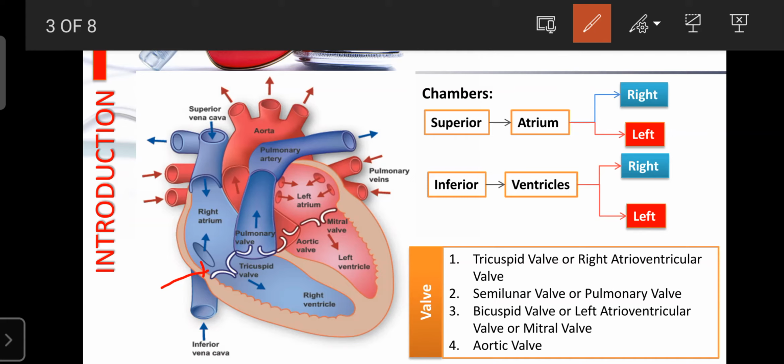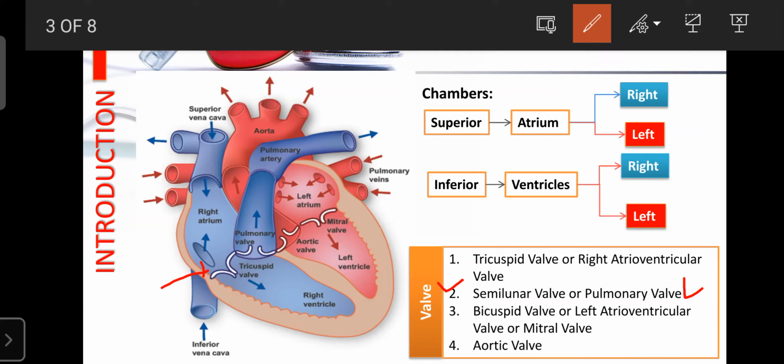It is also known as the right atrioventricular valve because it is present between the atrium and ventricle of the right-hand side. That's why it is known as the right atrioventricular valve. Its function is to control the entry of blood from the right atrium to the right ventricle. And the second valve is known as the semilunar valve or pulmonary valve.